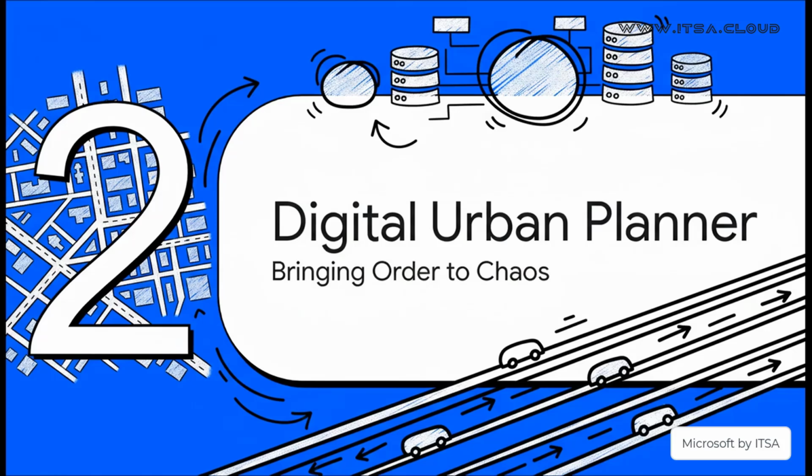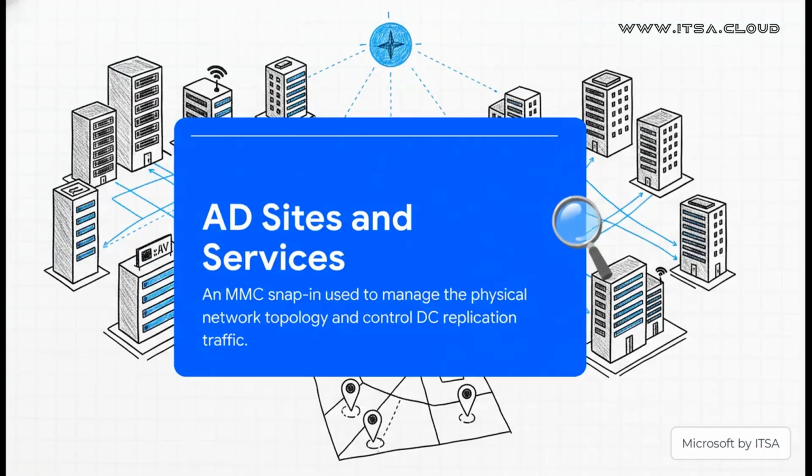Okay, things are a mess, but what if you could hire a professional, an urban planner for your digital city? A tool that could come in, draw the map, build the highways, and make sure all the traffic flows perfectly? Well, good news. That tool already exists. And here it is, Active Directory Sites and Services. This is the master blueprint, the official GPS for your network's physical world.